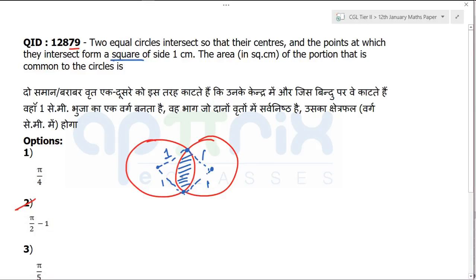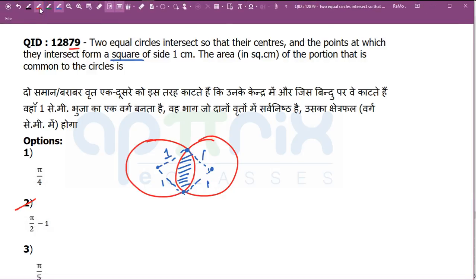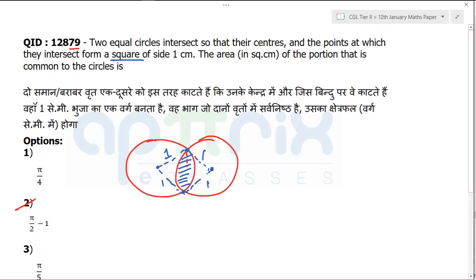Now the next task is how to find that common area. There are many ways in which you can do that, but if you just pay a little attention, it is going to be much easier. Just draw this line. Once you draw this line, what will happen? You can clearly see that this will be divided into two equal areas. And if you want to find this area, how to get that?